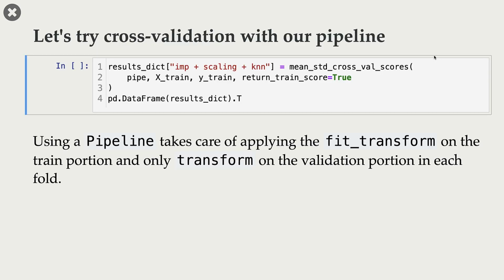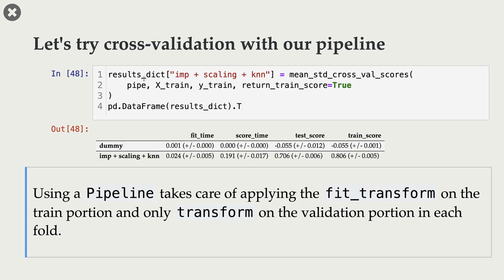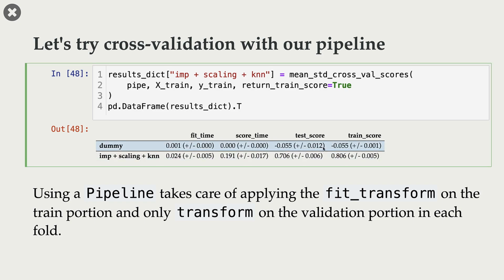Let's try cross-validation with our pipeline. Now, as I said before, once we have this pipeline object, we can treat it similar to other scikit-learn estimators. So we can call fit, score, predict on it. We can also carry out cross-validation with it. Here I'm passing it to this mean std cross-val scores function, which we wrote before. We are also passing xtrain and ytrain. And here are our results.